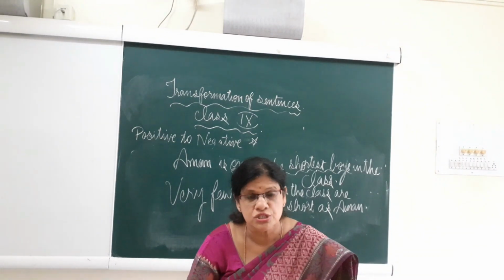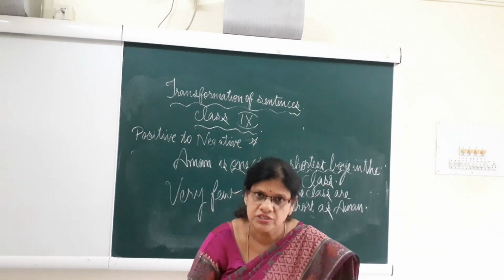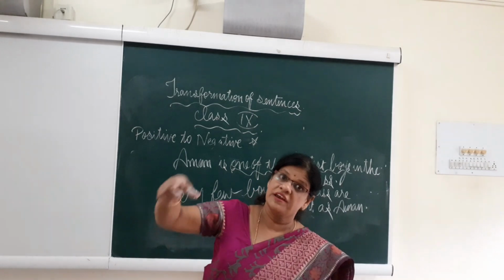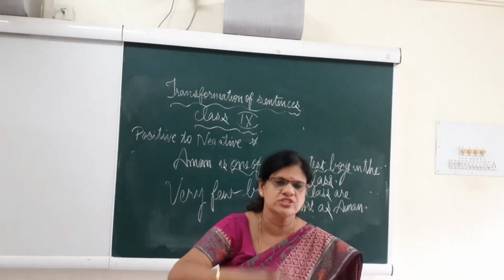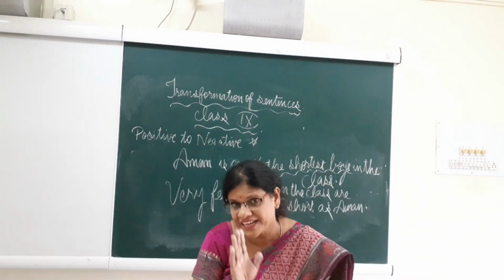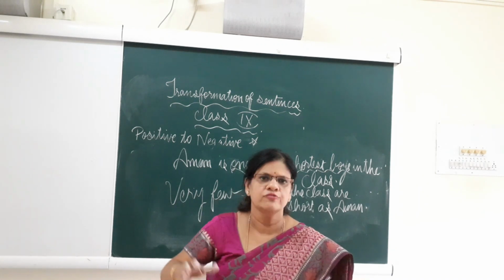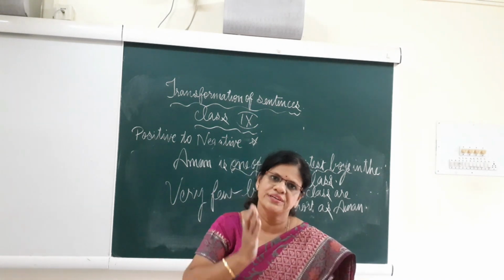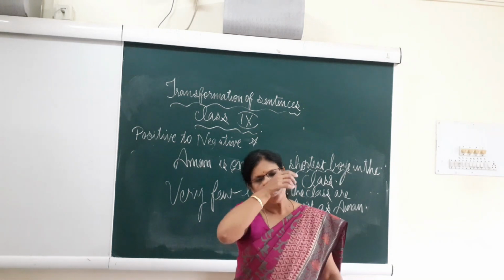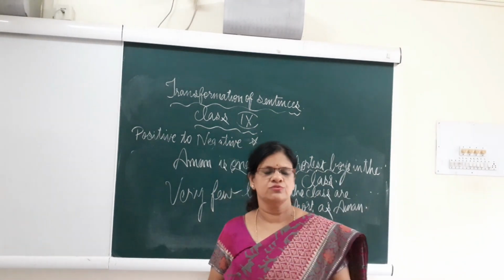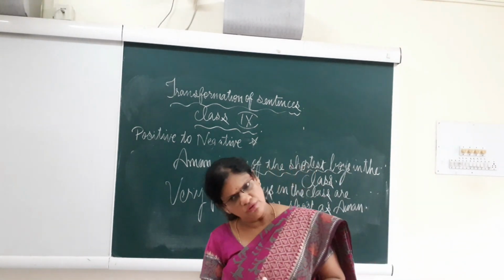My friend is not a fool, but very intelligent. If you want, you can add that also, by adding contrast to it. You have made it negative, at the same time you have kept the meaning intact. So this is how you change positive to negative, that is affirmative to negative.